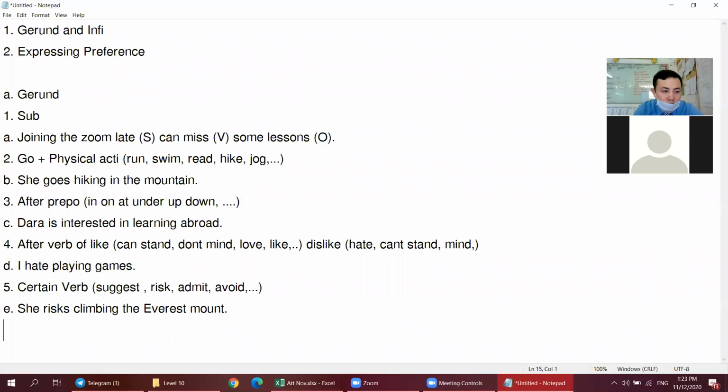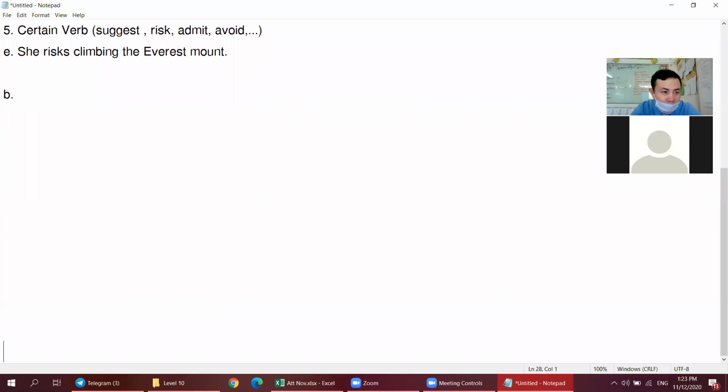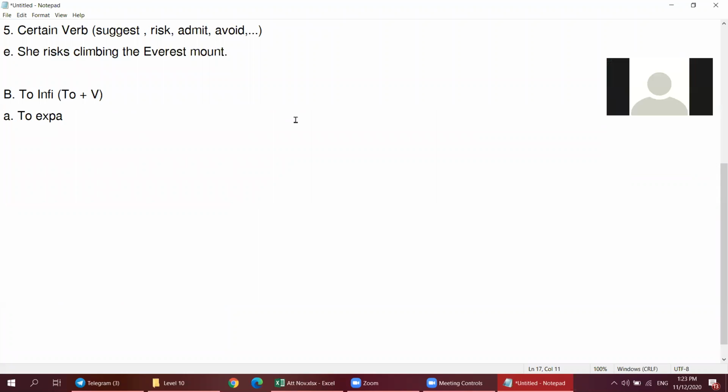So let's move to letter B, talking about infinitive. Okay, let's see the infinitive. To infinitive, that means to plus verb. Okay, so we have 4 rules. Rule number 1 is to explain why somebody does something.